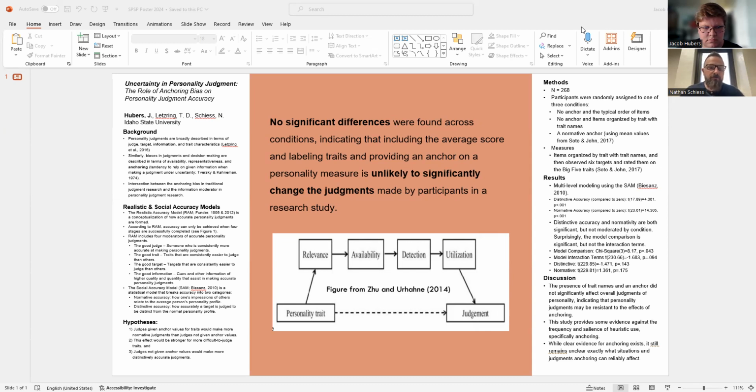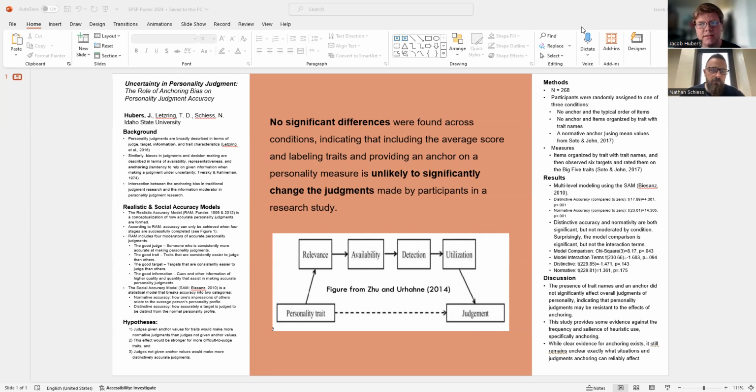With this project, we had 3 primary hypotheses. The first is that judges who were given anchor values for the traits that they were judging would make more normative judgments than judges who were not given those values. The second was that this effect would be stronger for more difficult to judge traits. And third was that judges who were not given anchor values would make more distinctively accurate judgments of their targets.